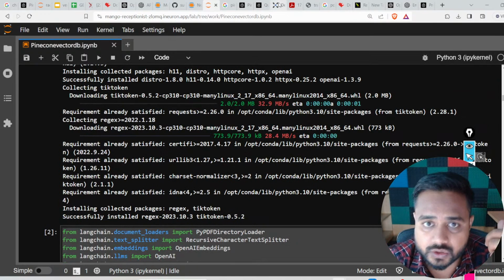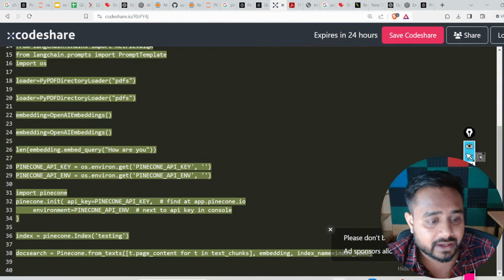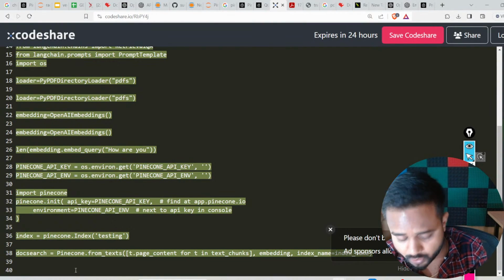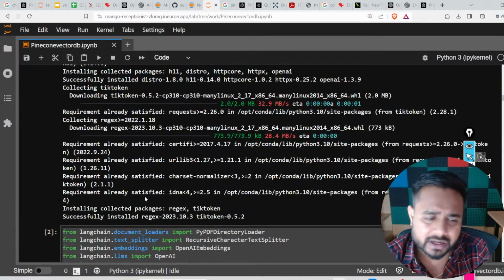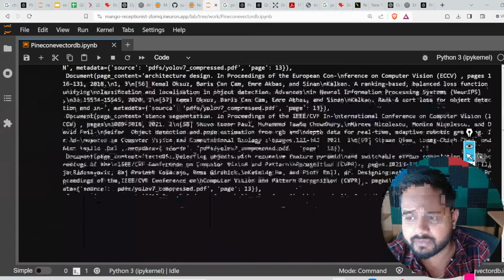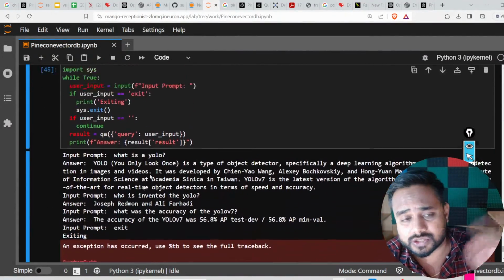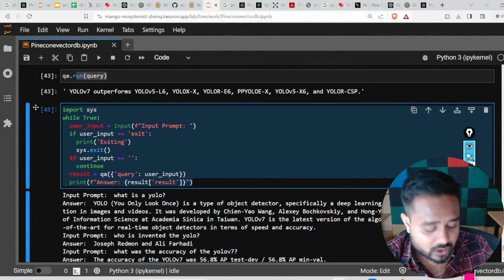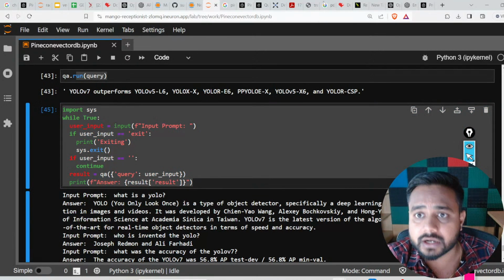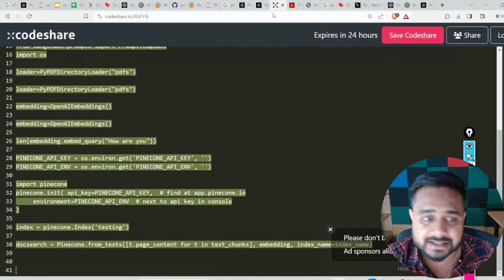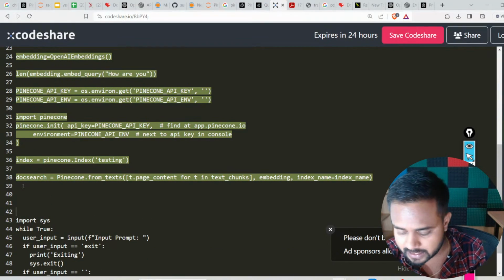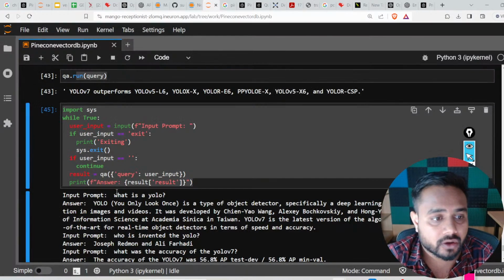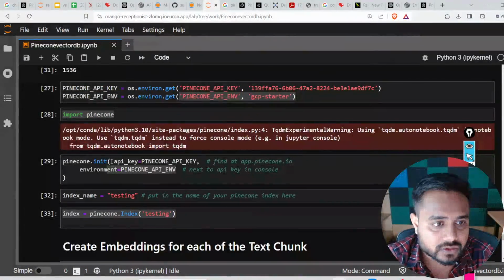Great, fine. So I hope you have the entire code over here. Now let me give you the further code as well. After this Pinecone code that I have written, you can directly copy from here, and don't worry, my team will give you the entire file. In our resource section, it will be uploaded. So here is the code for the QA. So let me give you that inside this code search. And apart from that, we have a code for the OpenAI and all. So let me give you that also.